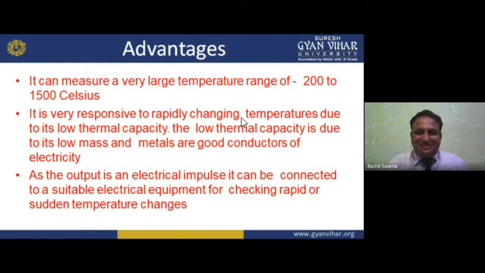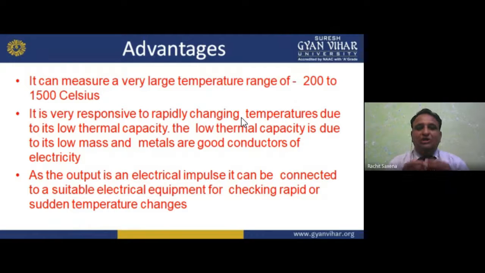Low mass is there. Also ruggedness, simple, easy, cheaper. Metals are good conductors of electricity because we are using metals, so they give you good output. Now, as the output is an electrical impulse, it can be connected to suitable electrical equipment.